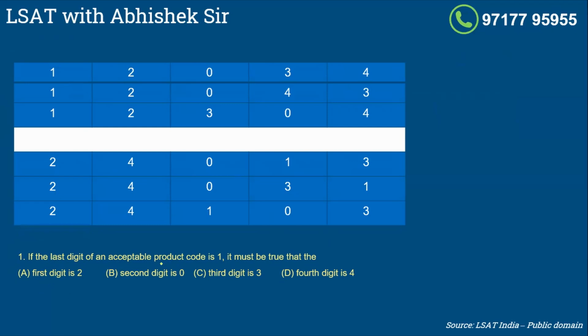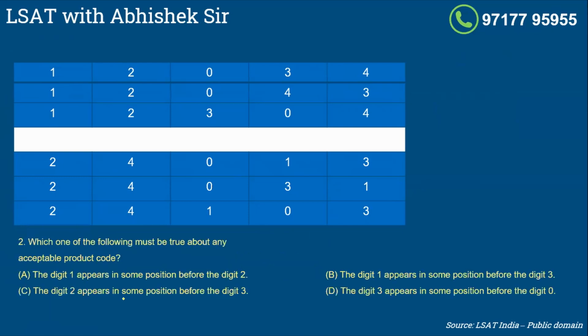If the last digit of an acceptable product code is 1, so of the 6 cases, you're talking about this. If the last digit is 1, it must be true that the first digit is 2. Yes. If the last digit is 1, the first has to be 2. So the answer is A.